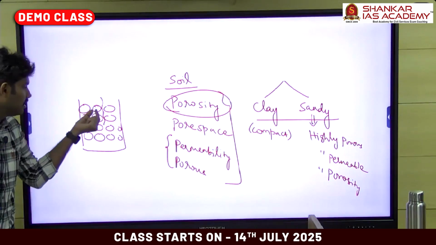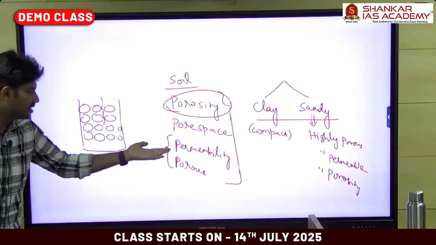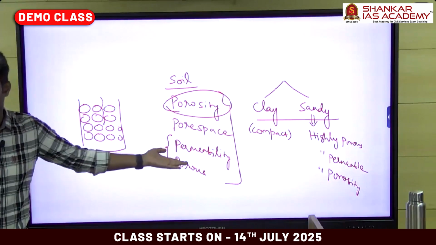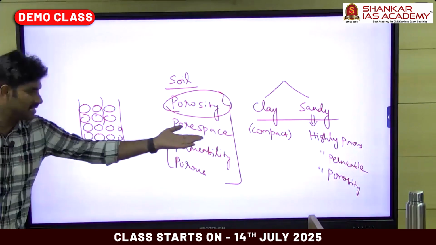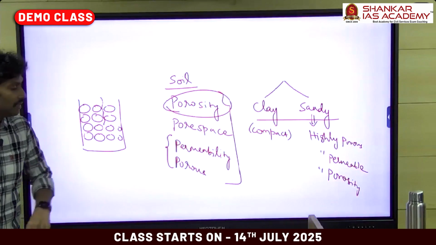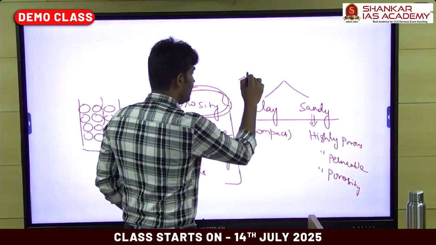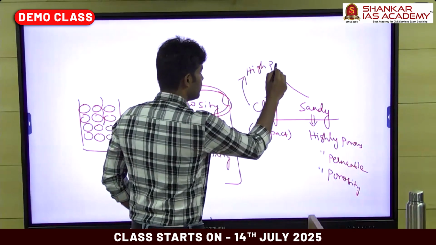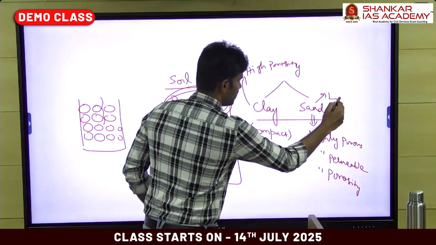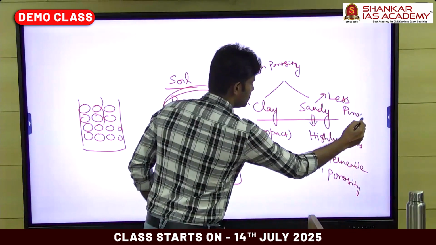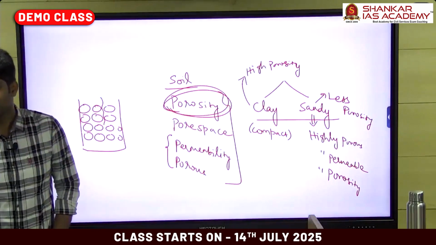If the water drains freely and quickly, then we can say that the soil is highly permeable, and it has a porous nature. The sandy soils are highly porous, whereas porosity is different. Clay soil has high porosity and the sandy soil has less porosity. So what's the difference between permeability and porosity?